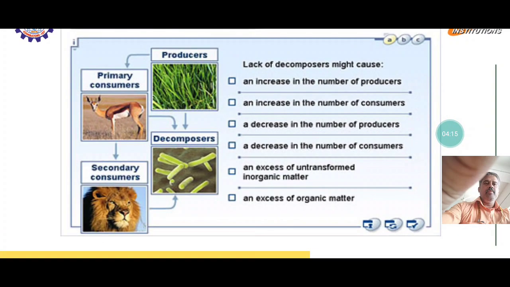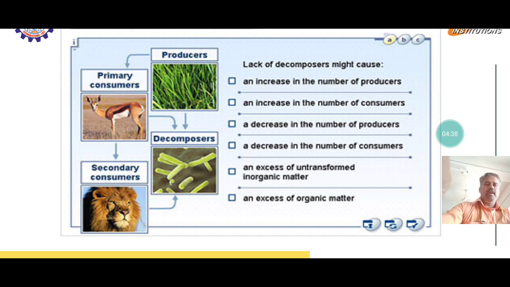So we discussed that the lack of decomposers might cause an increase in the number of producers. Increasing the number of consumers also leads to more decomposers. A decrease in the number of producers leads to a decrease in the number of consumers.